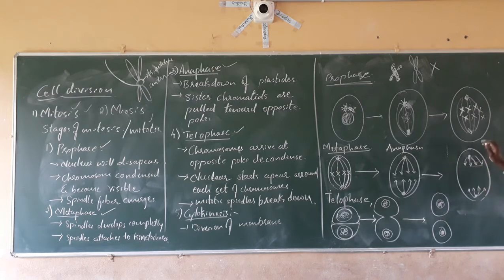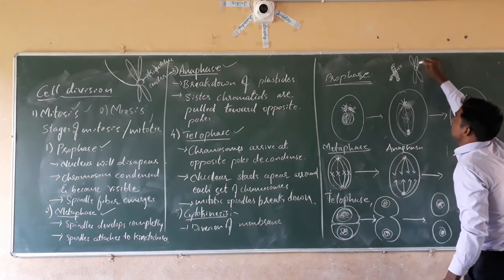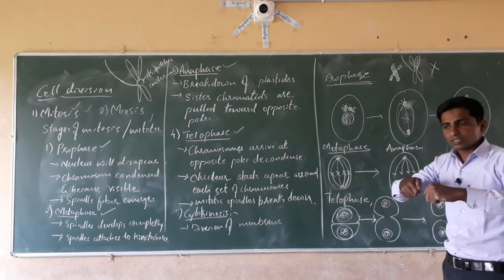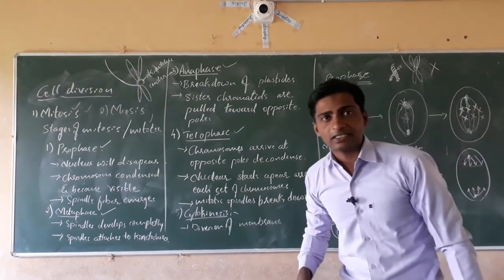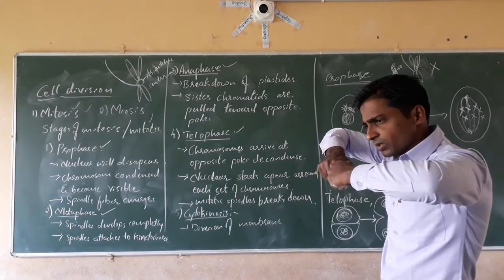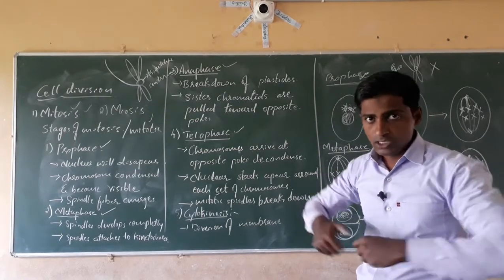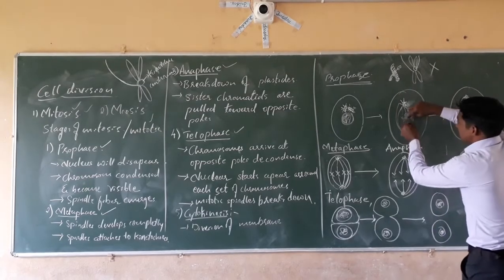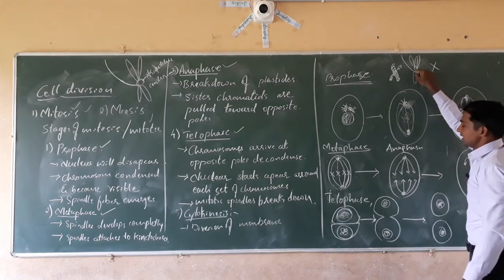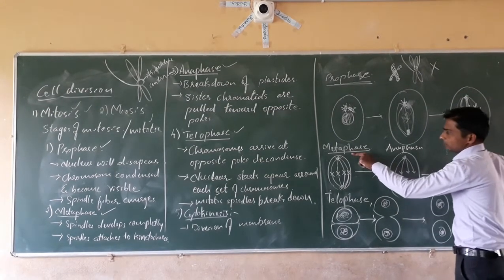Yes. Then next, what happens? They form the spindle fibers, and these spindle fibers will move towards the centromere or kinetochore, which is present. That is called the centromere part. The spindle fibers drag. You must have seen that electric pole, how they fix the electric pole by dragging it on both sides with ropes, like that. You might have seen tug of war also. It means it starts to pull, the spindle fibers are attached to the kinetochore. Then next metaphase will begin.